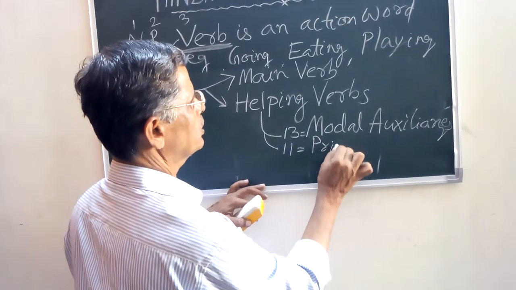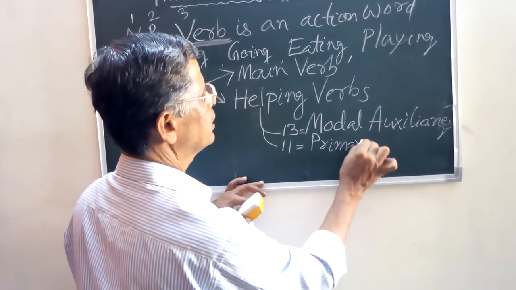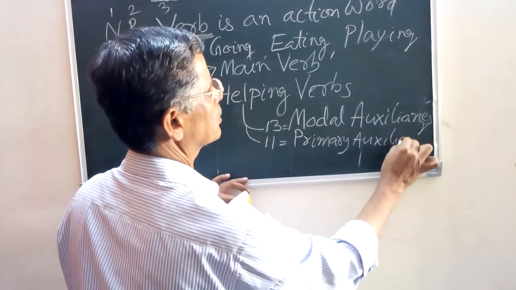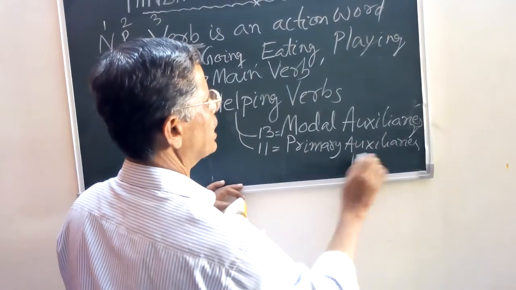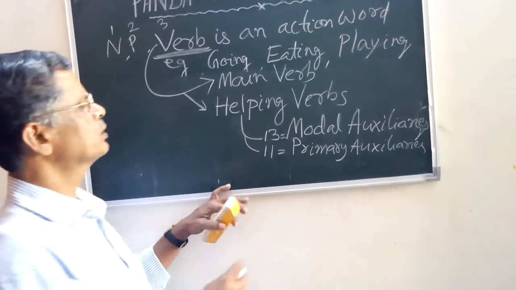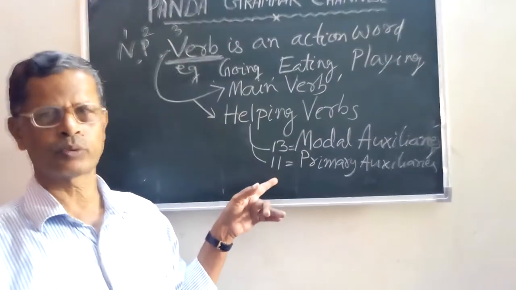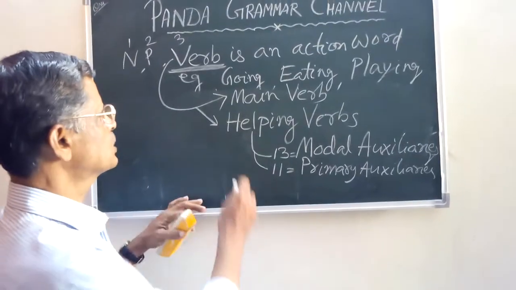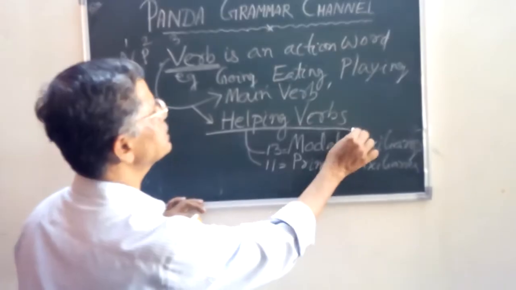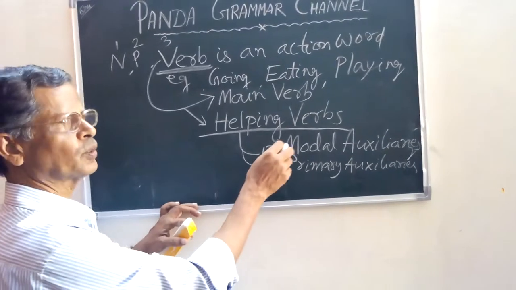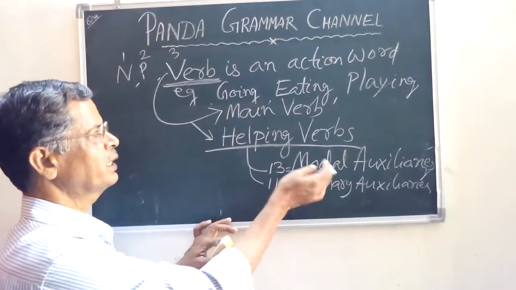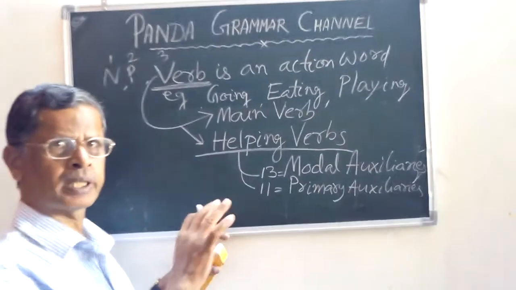Yes, very good. You are correct. Primary auxiliaries. So this 13 plus 11, altogether we have 24 helping verbs. Helping verb means verbs like can, could, may, might, shall, should, will, would, etc. They are used with the main verbs to make the verb pattern.